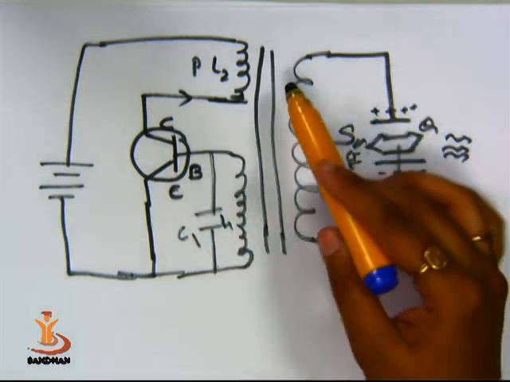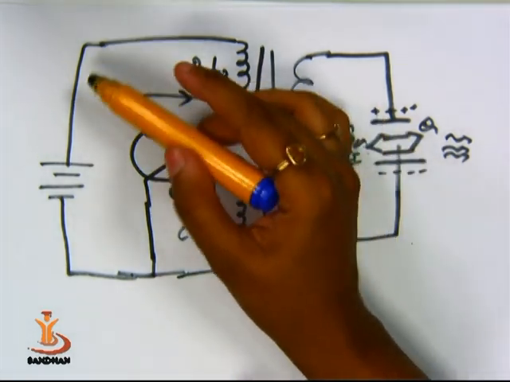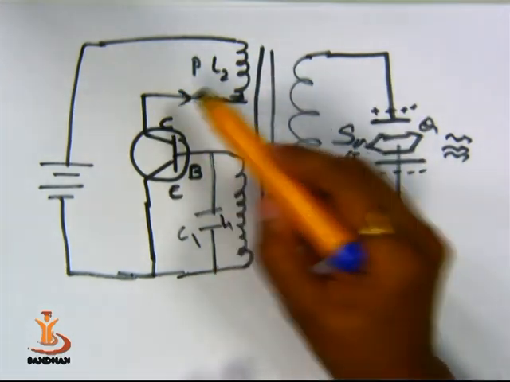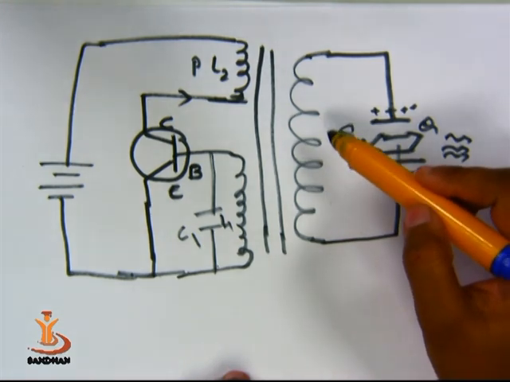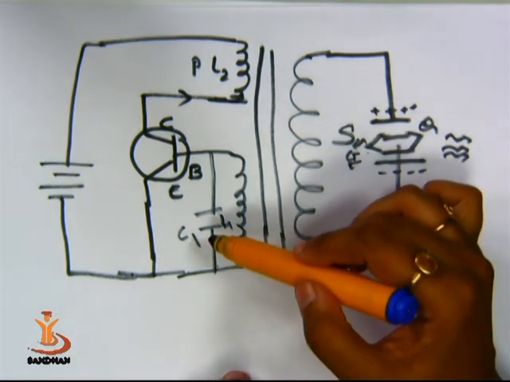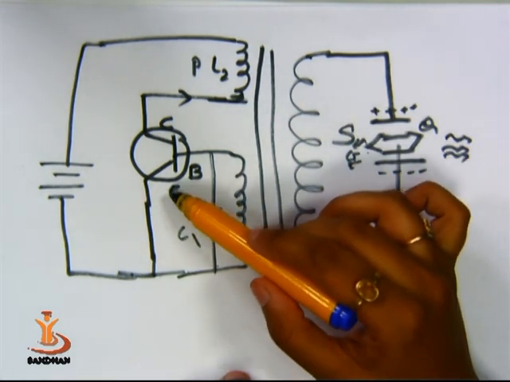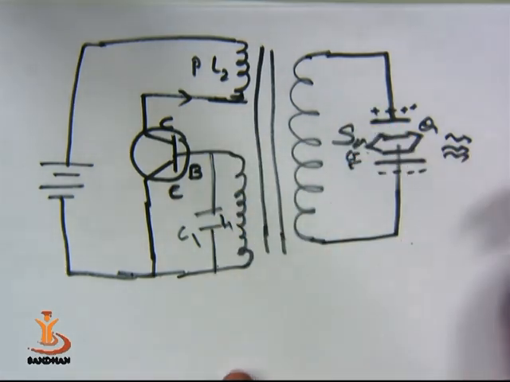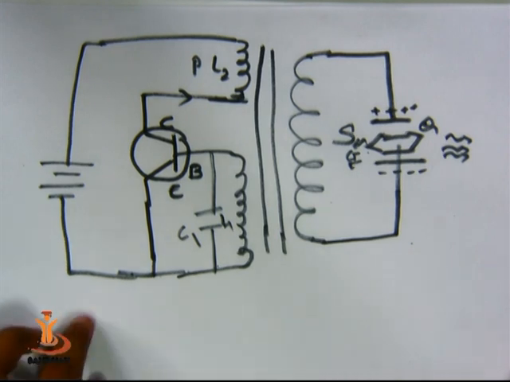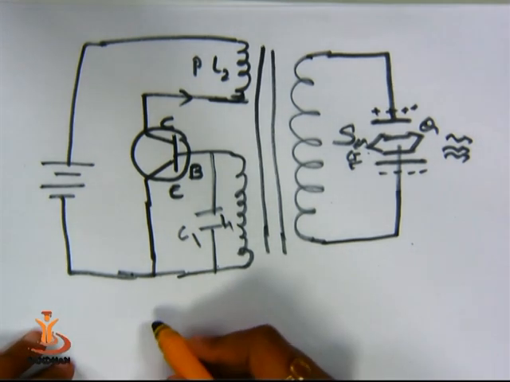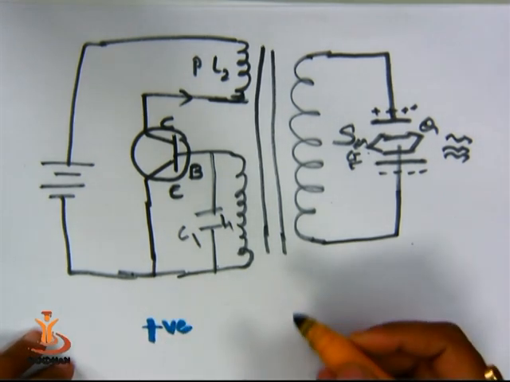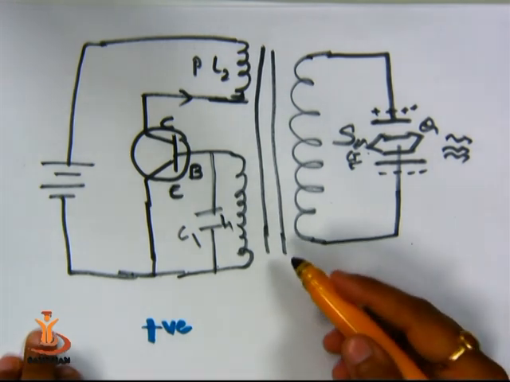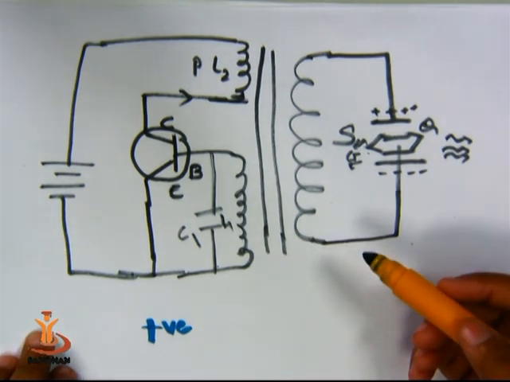That means some of the portion which is coming through the collector current is taken by this secondary coil, and it is again fed back to the input of the transistor. So this type of circuit is called feedback circuit, and this is actually a positive feedback circuit, right? And this is actually a schematic diagram.